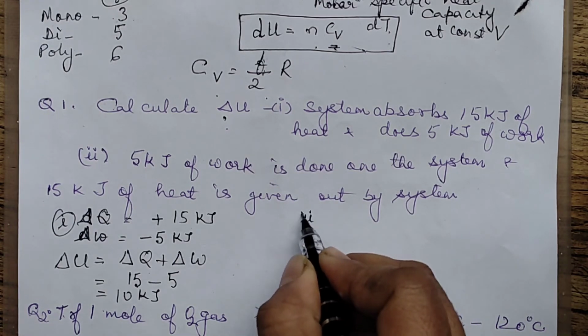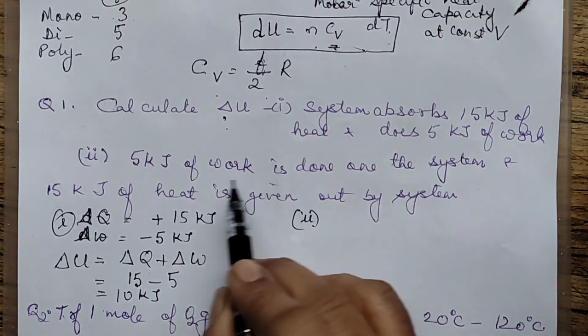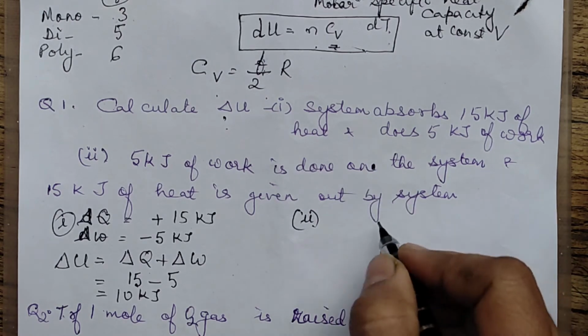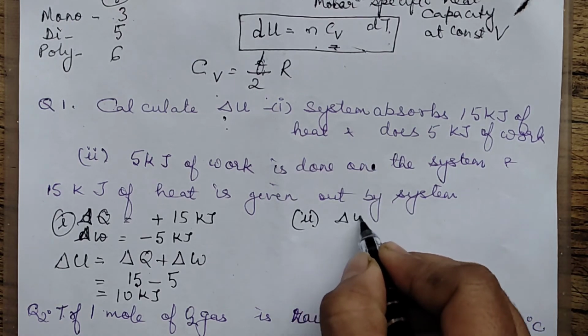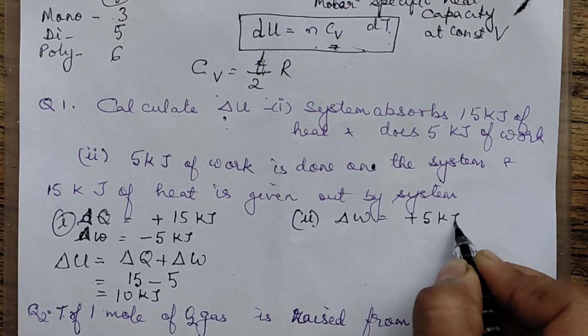Likewise, you can do the second question. It says this many kilojoules of work is done on the system. That means delta W is given as plus 5 kilojoules.